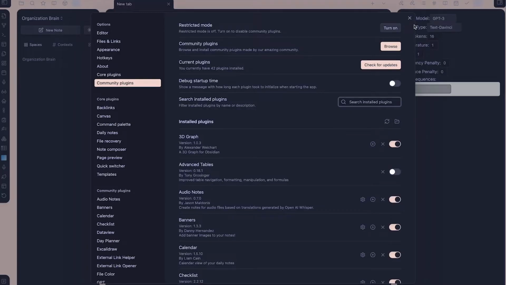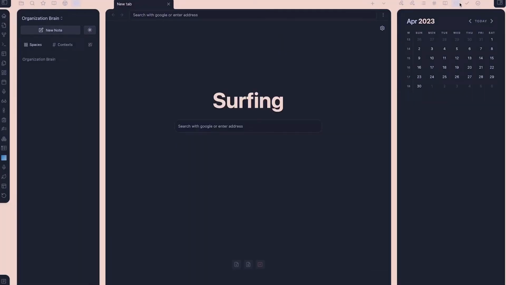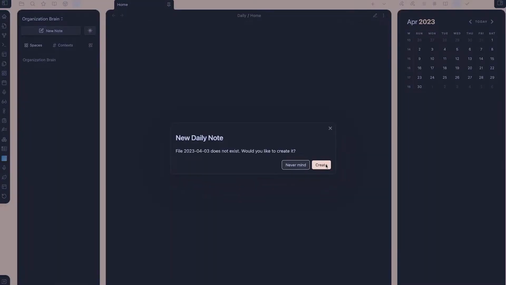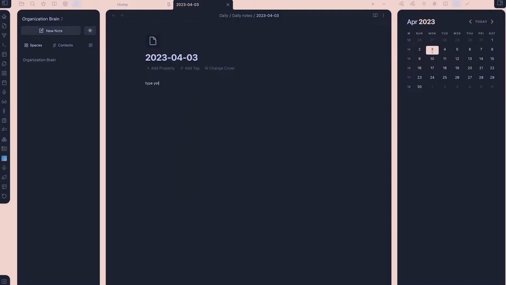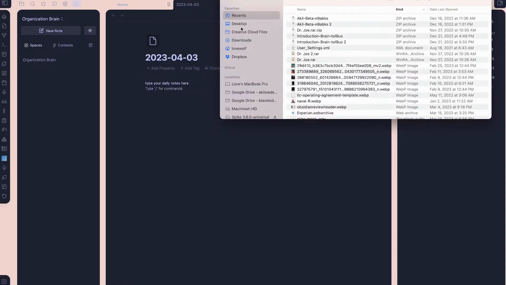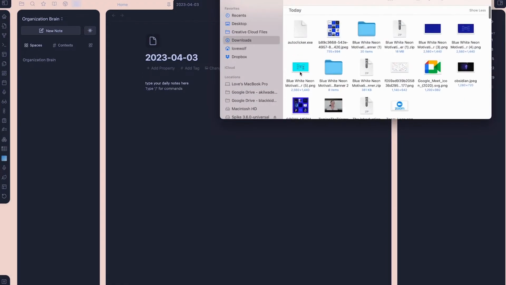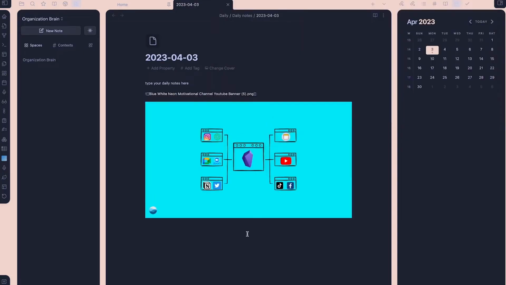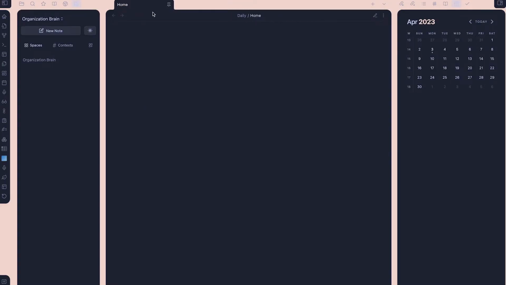Voila. Here you go. So over on the side, you have the calendar option. And this is where you can store all of your daily notes and write everything down here. You can even put images or videos or whatever in here. It's a great place to store everything. And Obsidian keeps track of where all of your stuff is, so you don't have to do that manually at all.